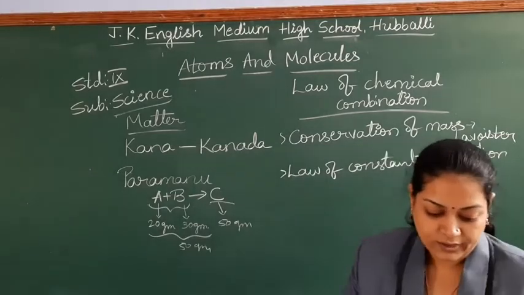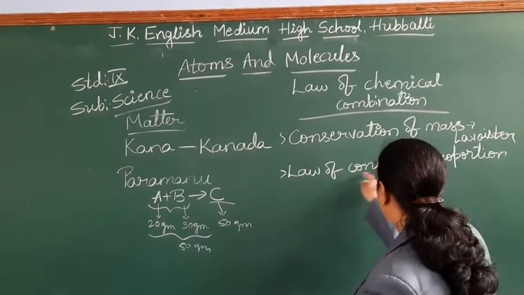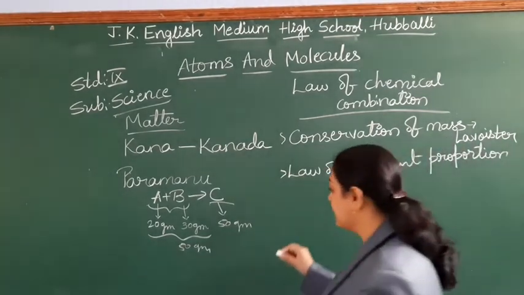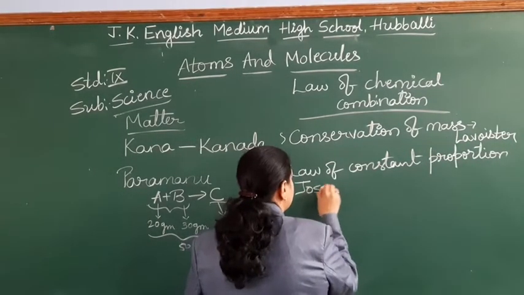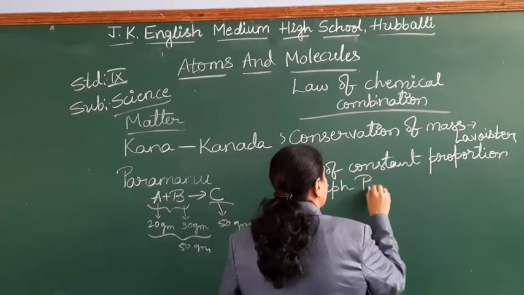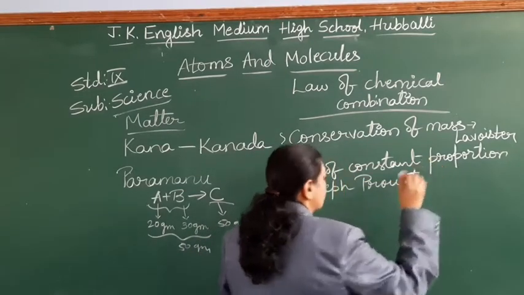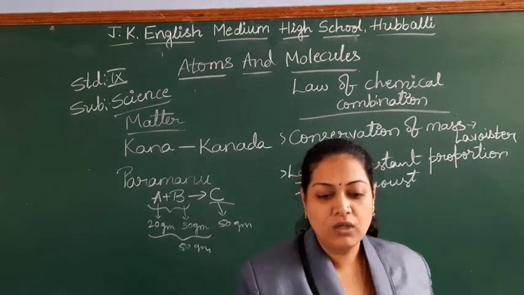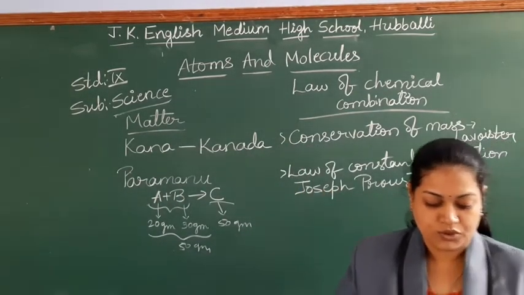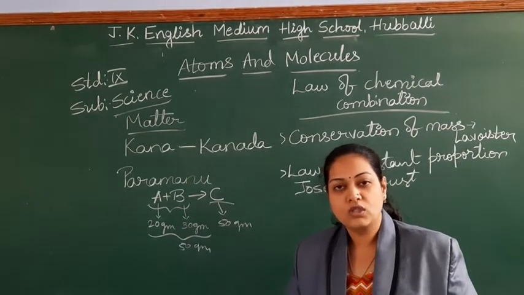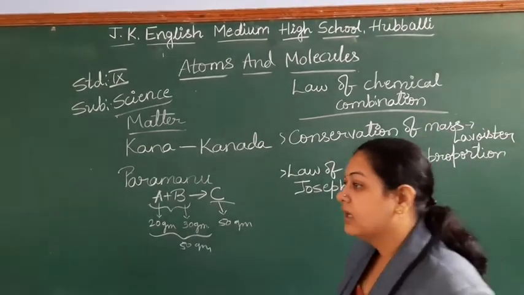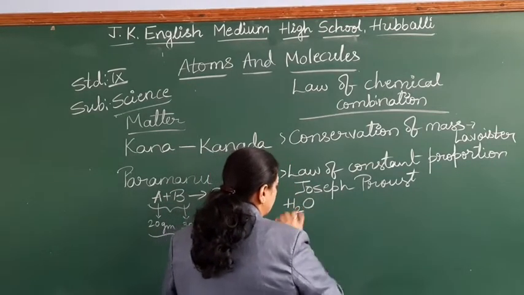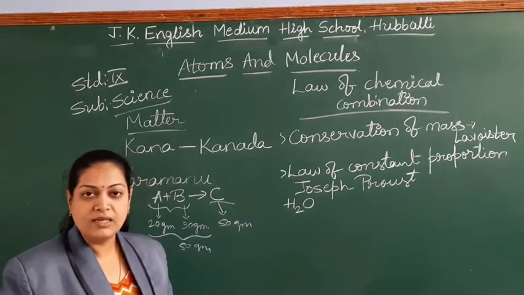Right? Okay. The second law, the law of constant proportions. This is given by the scientist Joseph Proust. The scientist Joseph Proust told us about the law of constant proportions. What is the law of constant proportions? Imagine students, let us take the example of water. Okay, the water formula is H2O.